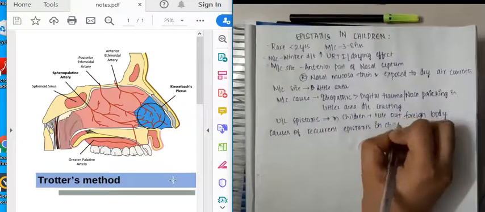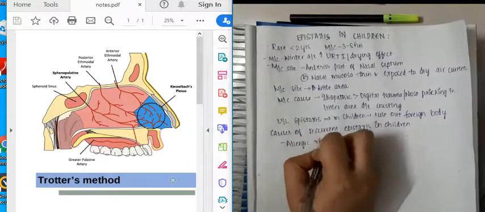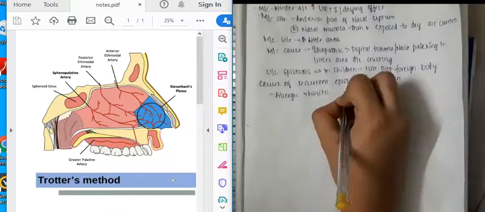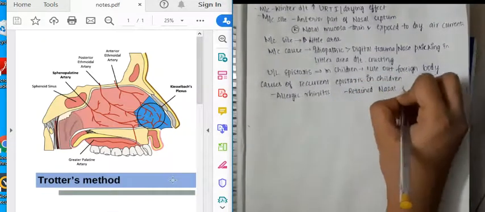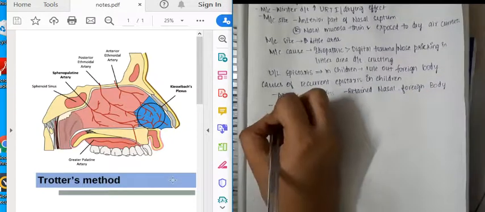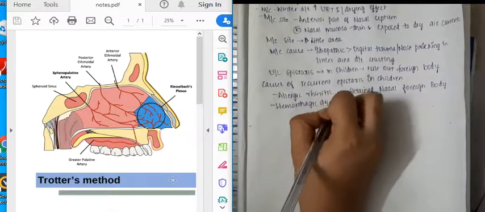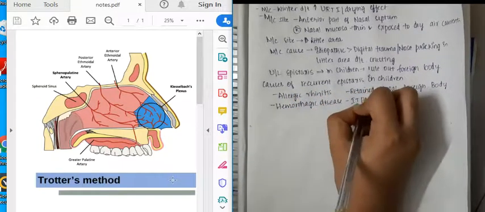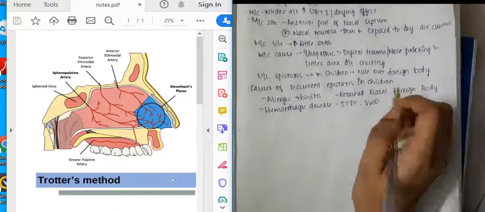The causes of recurrent epistaxis in children can be allergic rhinitis, retained nasal foreign body, and hemorrhagic disease. In hemorrhagic disease, it can be due to idiopathic thrombocytopenic purpura or von Willebrand disease.